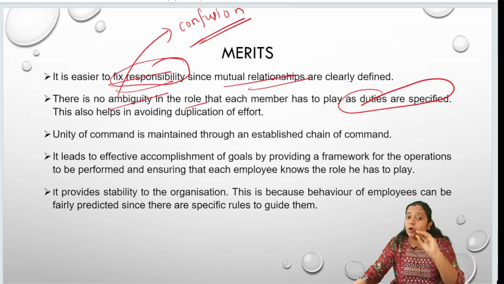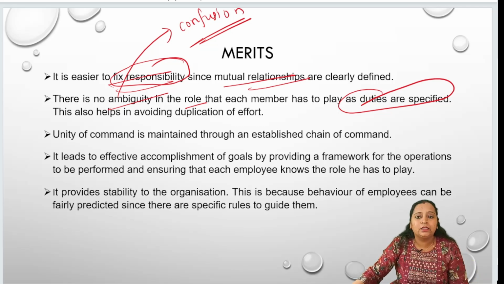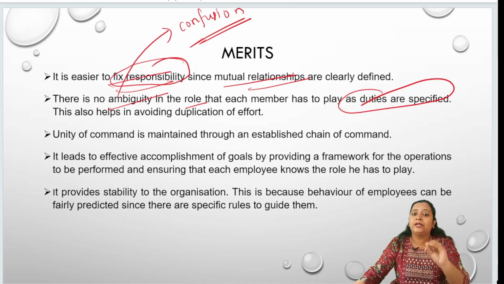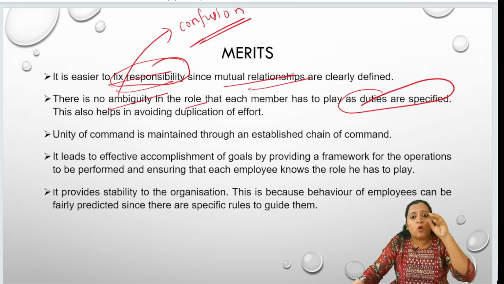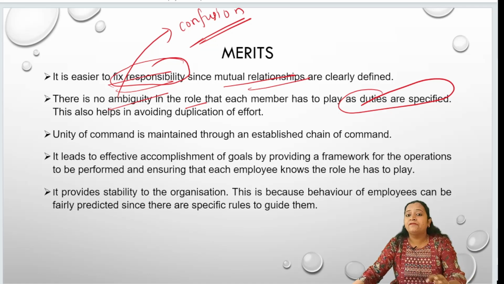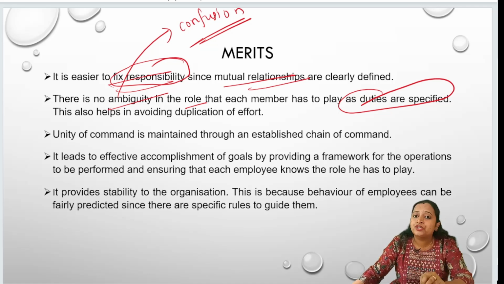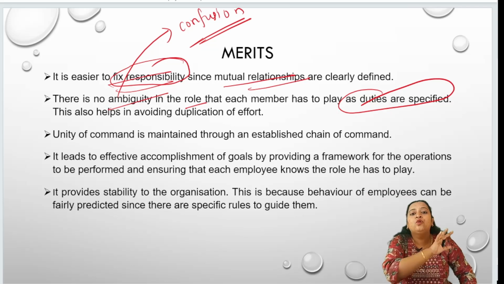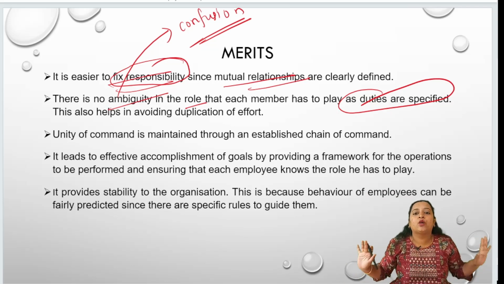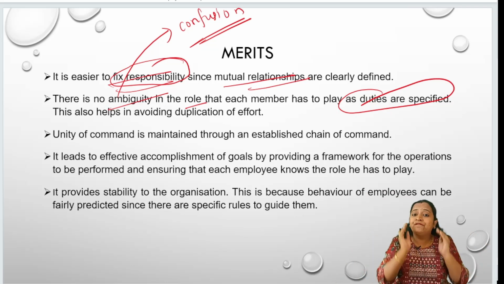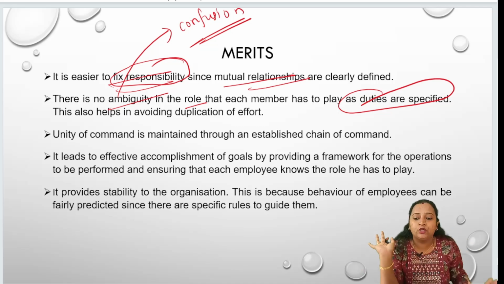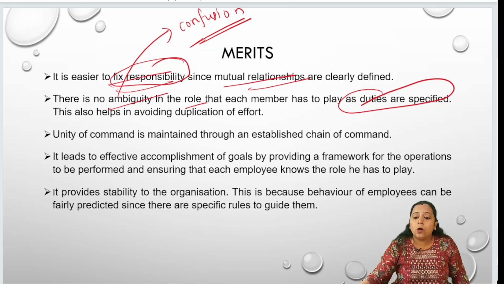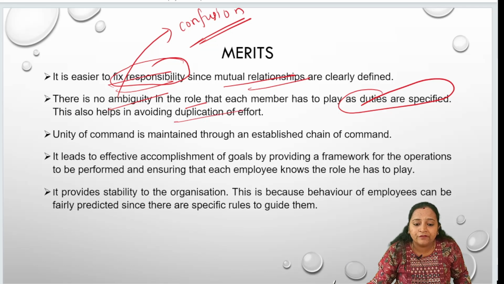What work employees have to do, they have a clarity in that, and the employees also have clarity about from whom they have to take the orders, what work they have to perform, and to whom they have to report after completion of that work. Not at all. No confusion is there in your formal organization, as everyone knows what duties they have to perform, and this will also help in avoiding the duplication of effort.